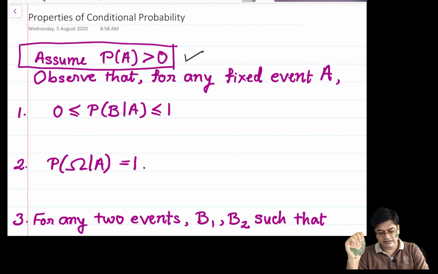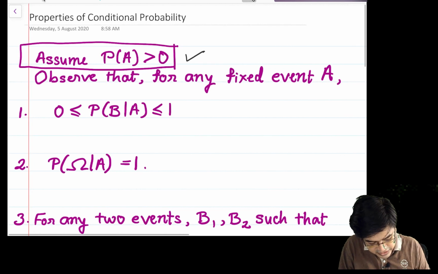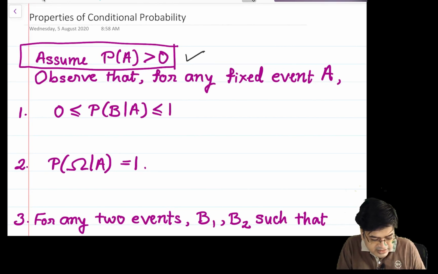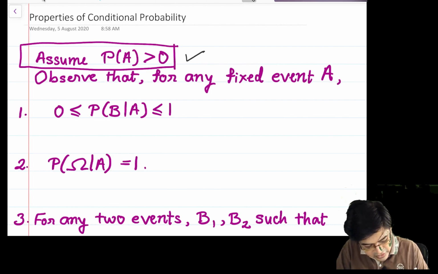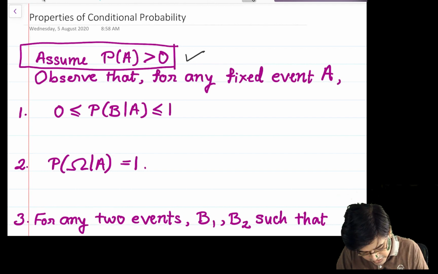In that case, the way we have solved some problems, it is very easy to see that probability of B given A is always less than or equal to 1. So I will use the axiom of probability for this.